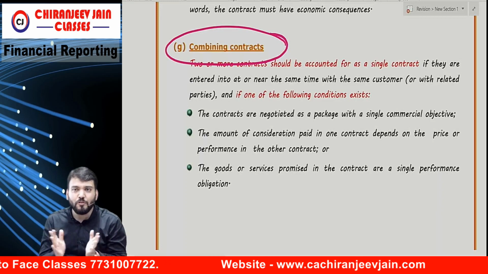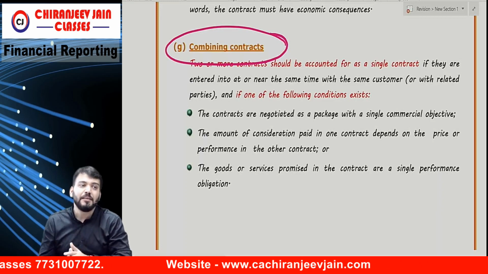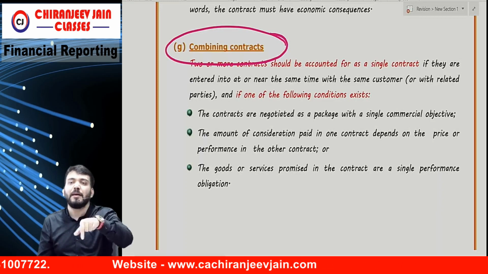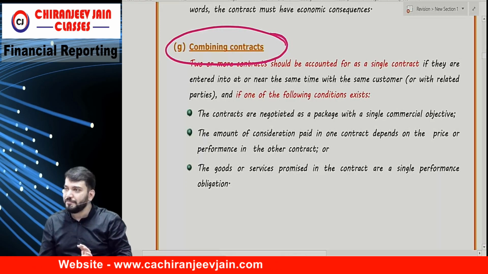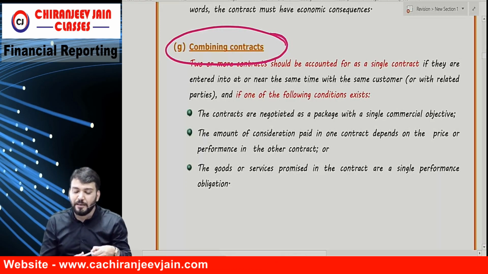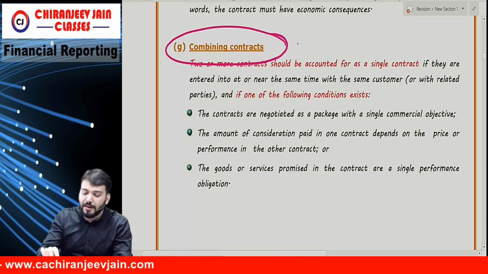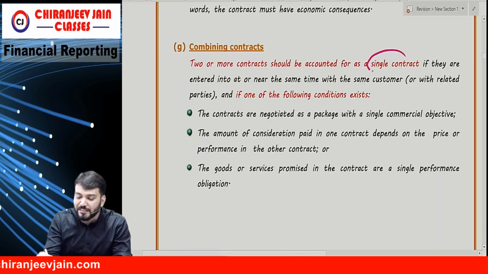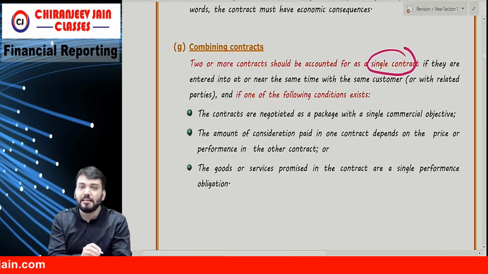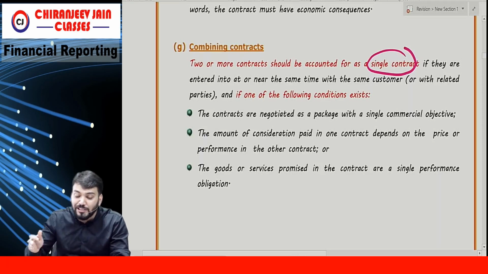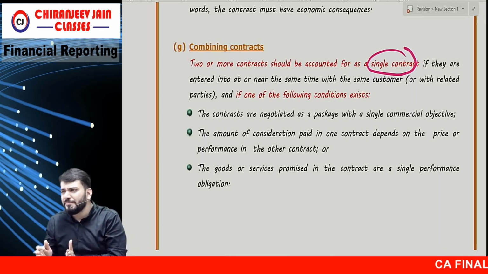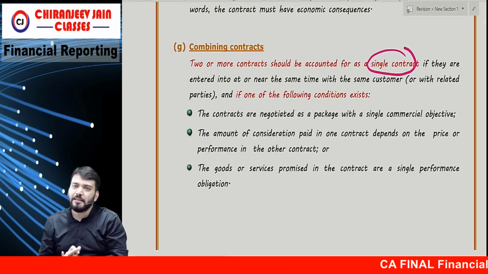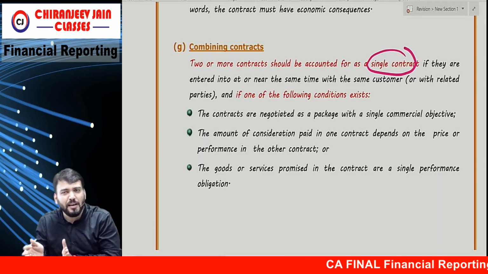Two or more contracts, can they be combined and Ind AS 115 applied to the total contract? Well, yes, it can be combined. So two or more contracts should be accounted as a single contract if they are entered into at or near the same time.